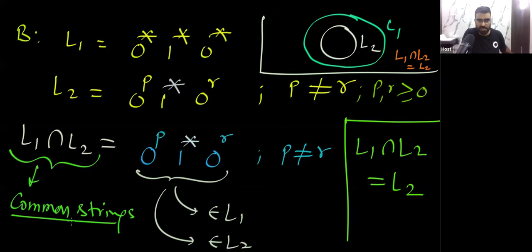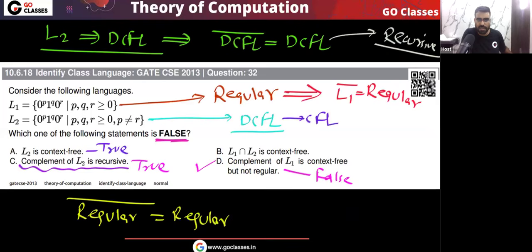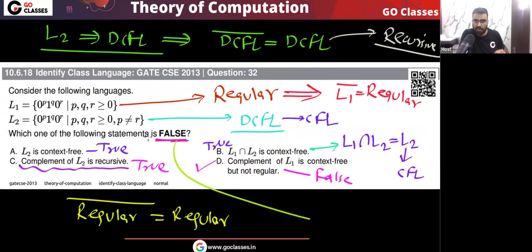So finally I can say that L1 intersection L2 is L2, and we have already seen that L2 is DCFL, so L2 is CFL also. So finally I can say this statement is actually true. Option B is true. The question is asking which statement is false, so the answer will be option D only. Is this clear? For this question the answer will be option D. I hope you understood.